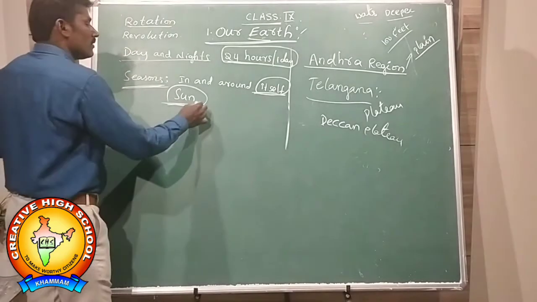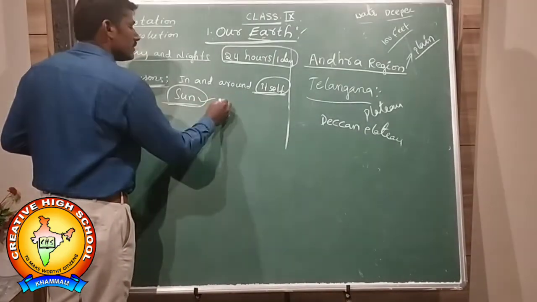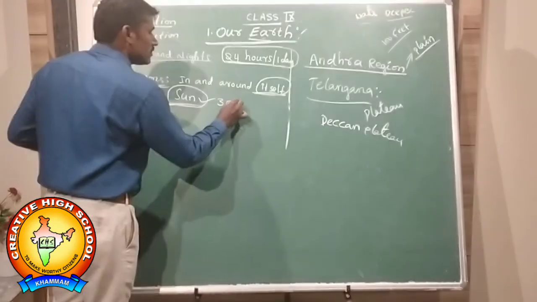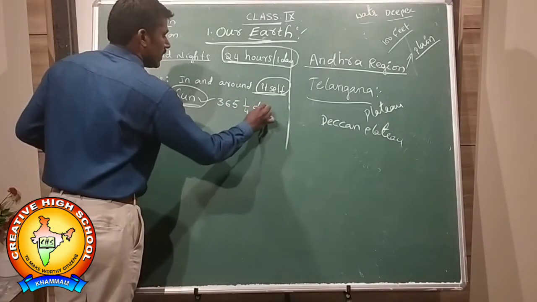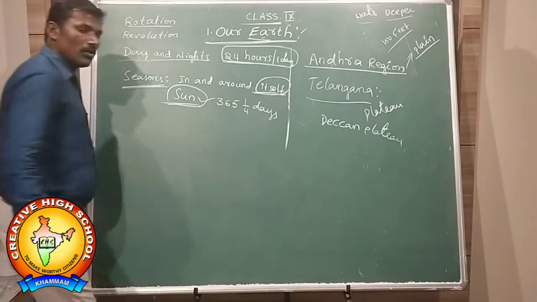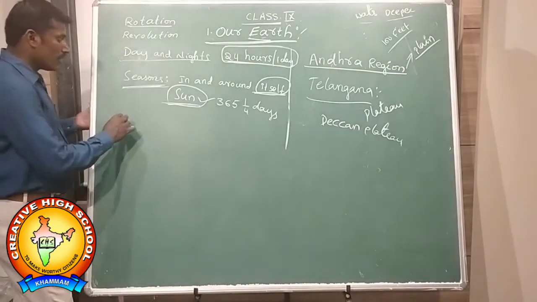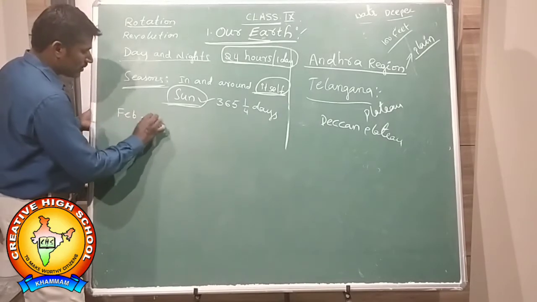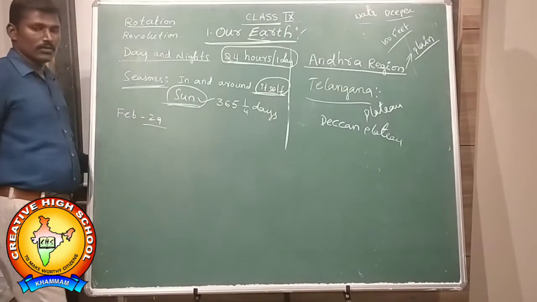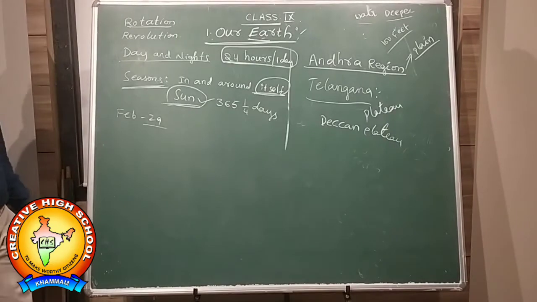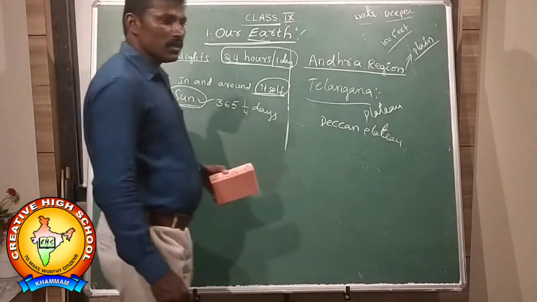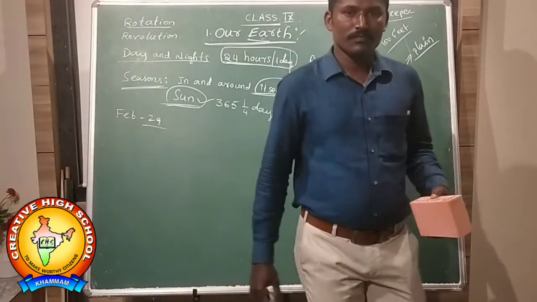For moving around the sun, it takes 365 1/4 days. So, in a leap year, the February month contains 29 days. This leap year comes once in 4 years.